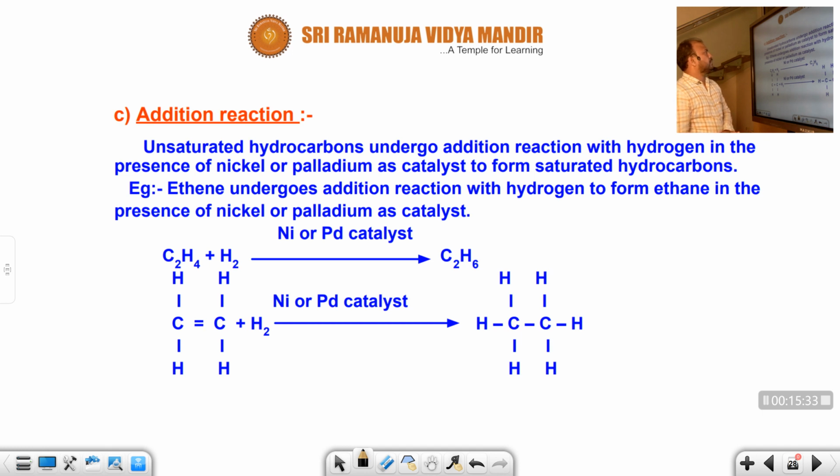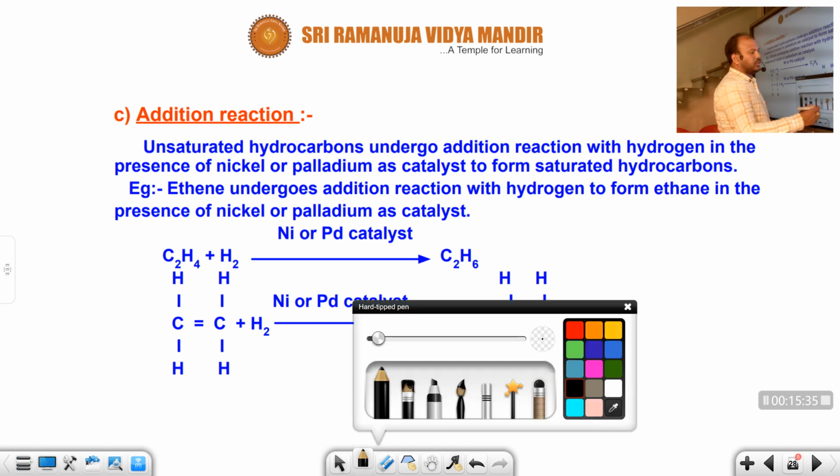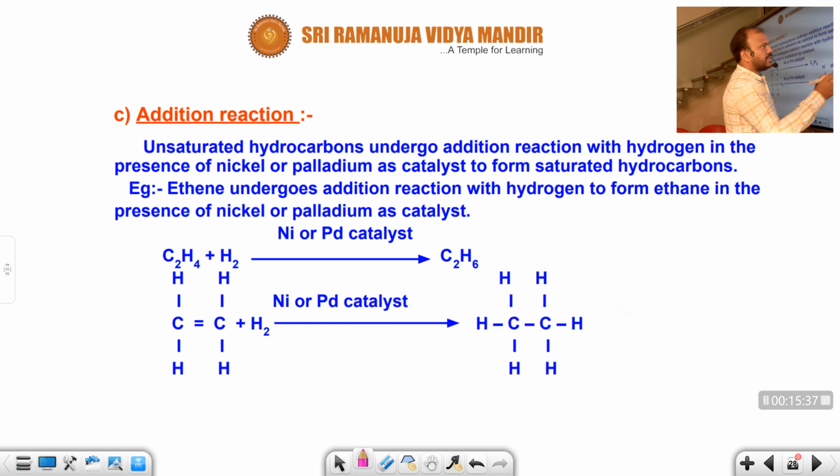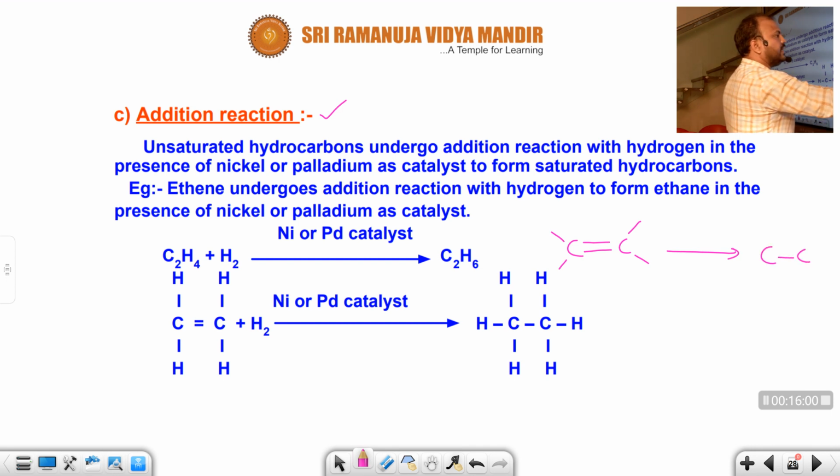After that, addition reaction. Generally reactions are of two types: addition reactions as well as substitution reactions. First of all, I am going to teach you what an addition reaction is. In addition reactions, we will add hydrogens. When we add hydrogens, the double bonded compounds, for suppose a carbon carbon double bond is there, the double bond compound changes into a single bond.